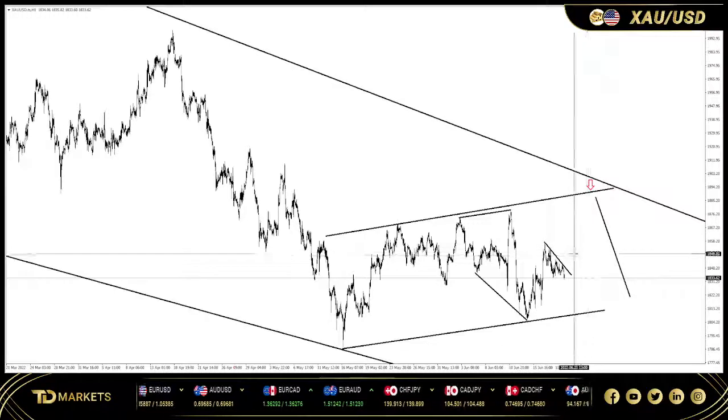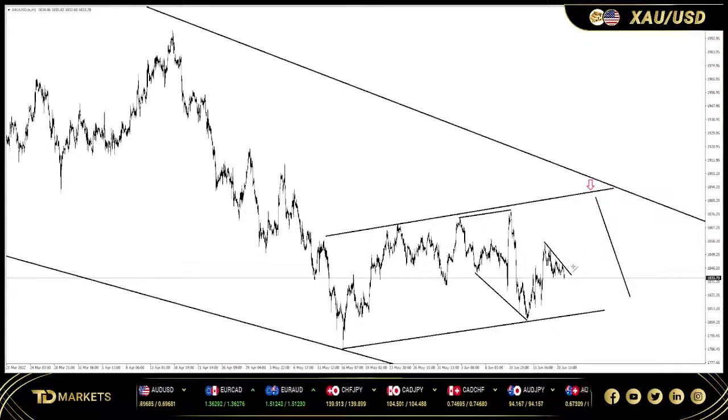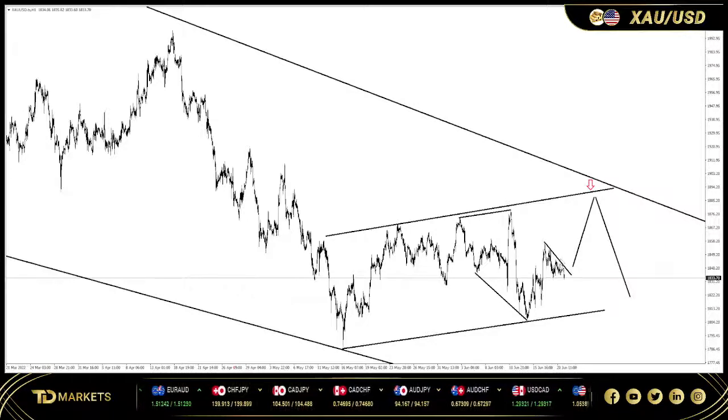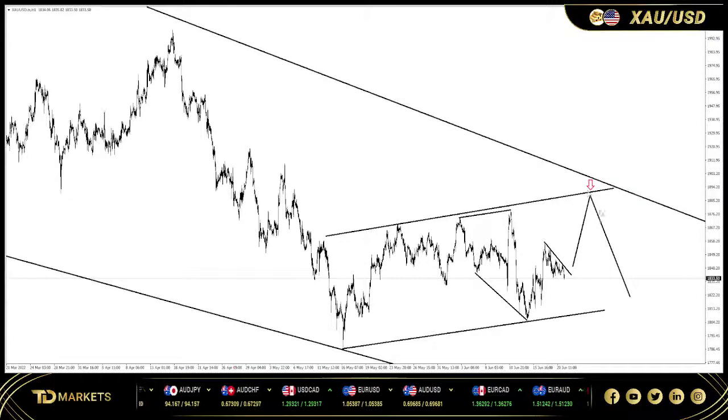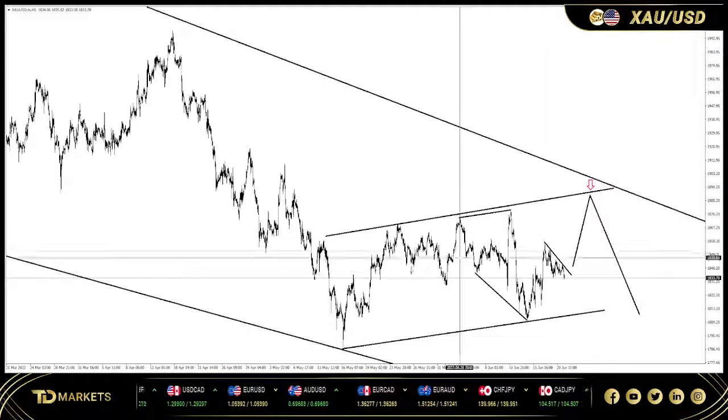All right, where it is, we can still get a move to the upside. This move can be a little bit not clear as well, but we are having a flag, a bullish flag. So on completion of this flag, we're gonna look for a push to the upside, and then from around these areas, we're gonna look for a push to the downside, right?